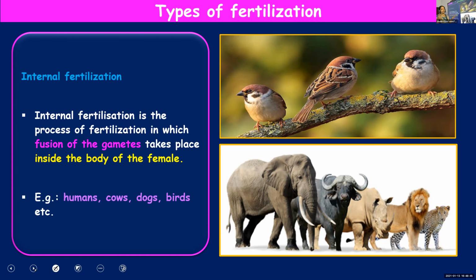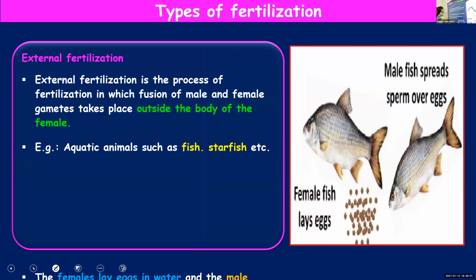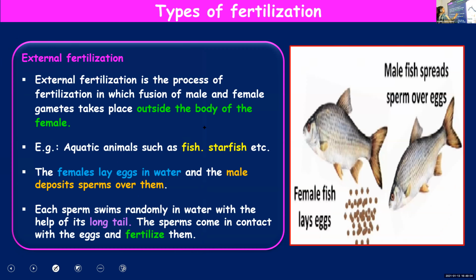Internal, inside. External, outside. Only that. That term only you need to know. Fertilization, you already know what it is. Examples for internal: humans, cows, dogs, birds. And external: frogs, fish, starfish, etc.